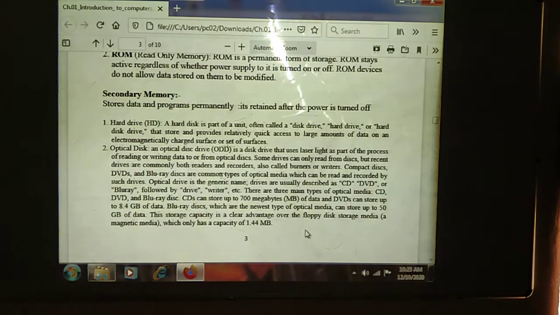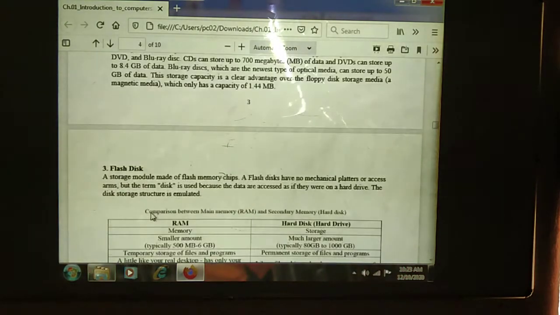The storage capacity is a clear advantage over the floppy disk storage medium. Before, in the olden days, we used the floppy disk. With the floppy disk, magnetic tape is available, and on that also we store the data. How much memory can we store on the floppy disk? Only 1.44 MB. Nowadays in the market we have so many memories. This is about optical disk.